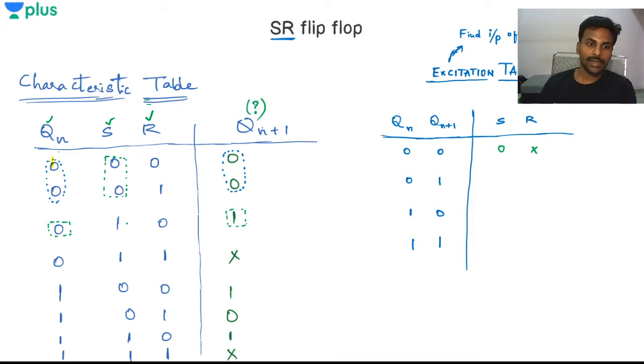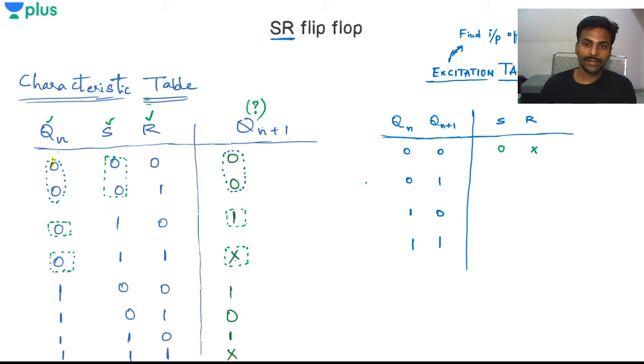S value is 1. How is it 1? Take Qn equals 0, and I even have Qn plus 1 as 1. In this case also, don't care can be 0, don't care can be 1, so it can be either 0 or 1.